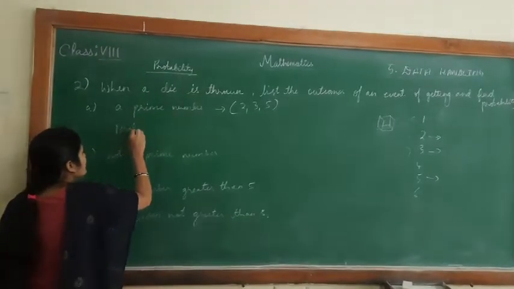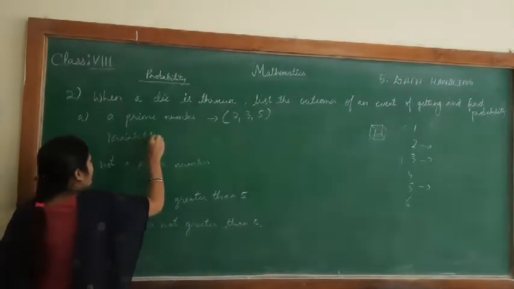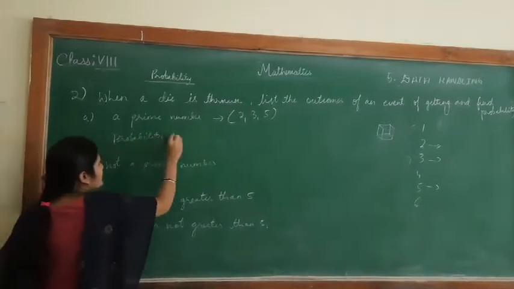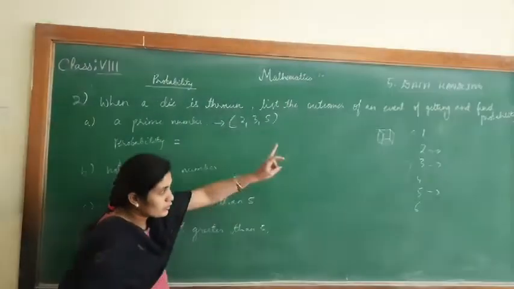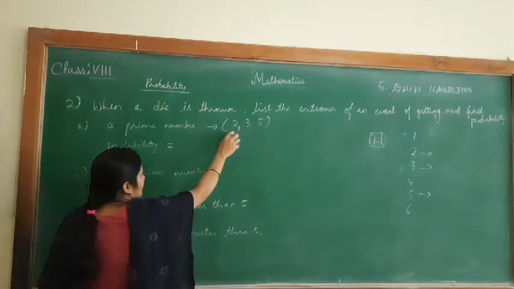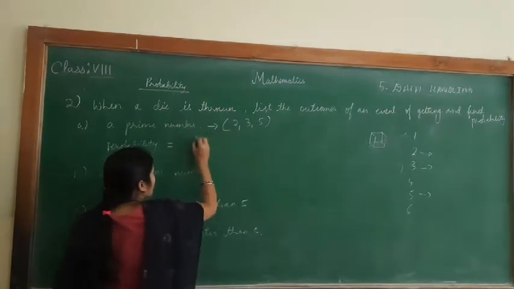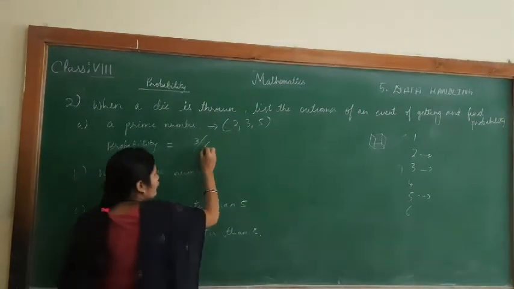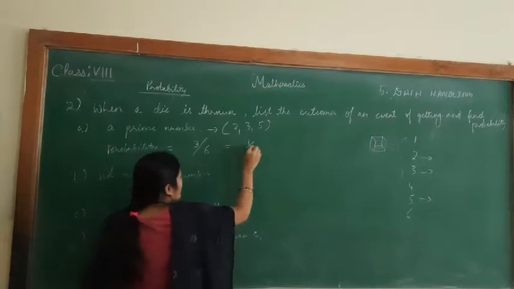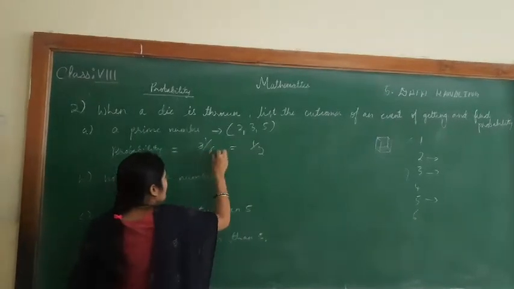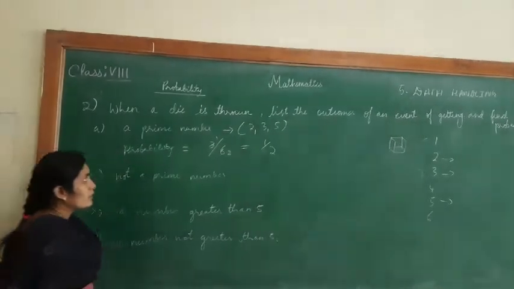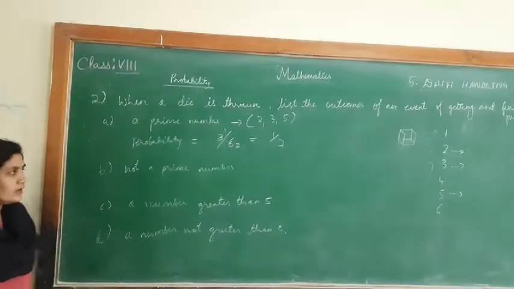Probability of getting a prime number is equal to number of prime numbers over total number of numbers, which is 6. Number of prime are 1, 2 and 3. 3 numbers are prime out of total, that is 6. So this is 1 by 2, 3 ones are 3, 3 twos are 6. So probability of getting a prime number is 1 by 2.